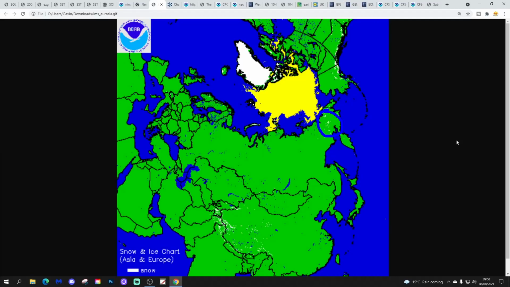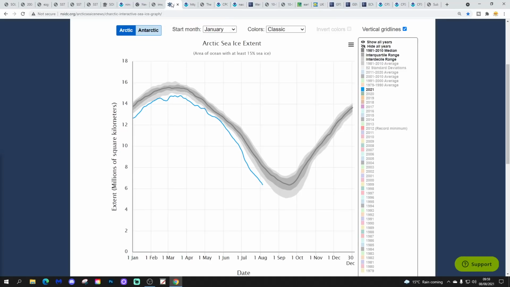We should start to see some white areas beginning to appear within the next 3 or 4 weeks. Of course, eventually, all of this is going to fill up with snow. This whole area here will fill up with snow back to Europe when we get into the autumn. But at the moment, we're snow free. And of course, when we do winter updates, we will monitor the advance of that snow cover across Eurasia.